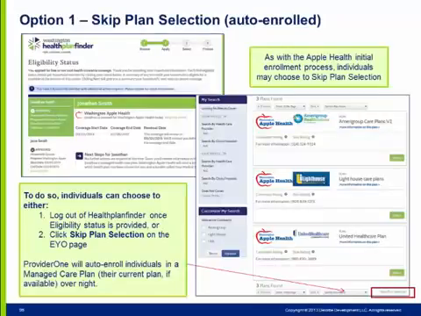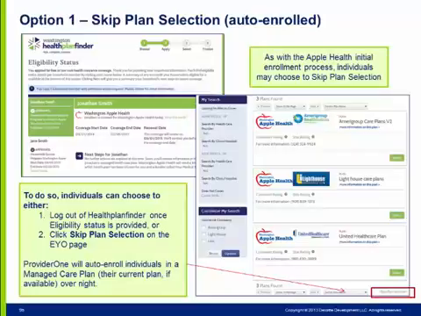As with the Apple Health initial enrollment process, individuals may choose to skip plan selection. To skip plan selection, the individual will log out, closing Healthplanfinder and ending the session, or click the Skip Plan Selection button at the bottom right of the EYO screen. If an individual skips plan selection, Provider 1 will enroll Apple Health eligible household members in a plan overnight.